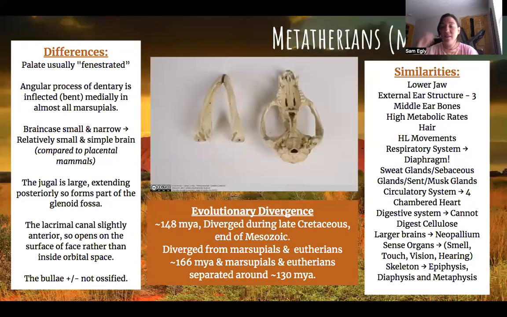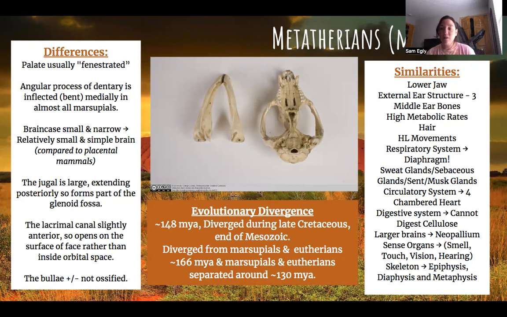So metatherians, they diverged around 148 million years ago. The similarities mirrored the monotremes. Again, articulation of the jaw, the pinna of the ear, the 3 middle ear parts, perisagittal plane, and so on. The difference is the palate of marsupials is usually fenestrated with large gaps in the bony surface. They have an angular process that's medially bent.